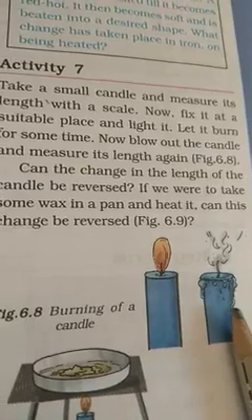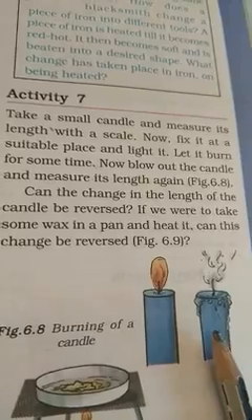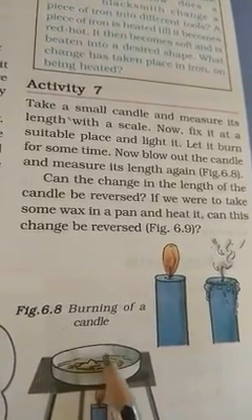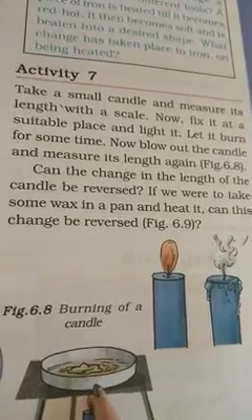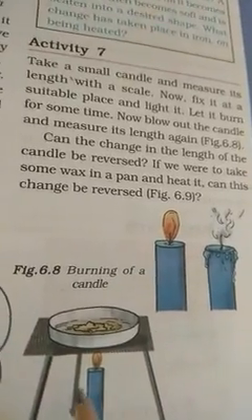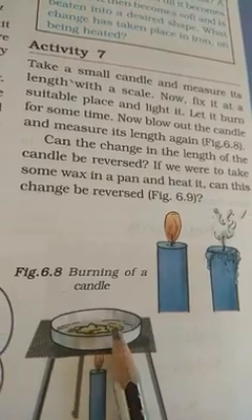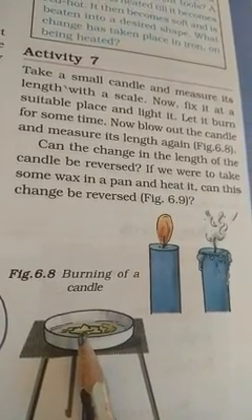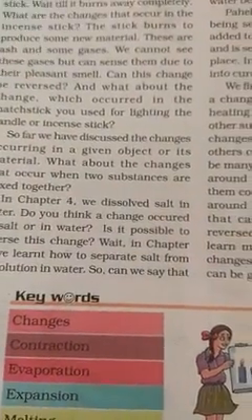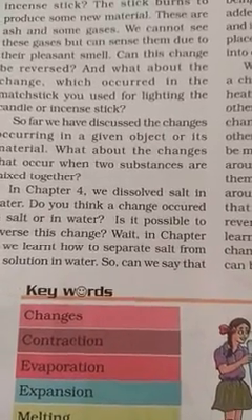And if we were to take some wax in a pan and heat it, can this change be reversed? Take wax and heat it. What happens to the wax? It melts. When you turn off the fire, the melted wax cools again and becomes wax. Do some more activities, children. You have to do these activities and observe the changes.